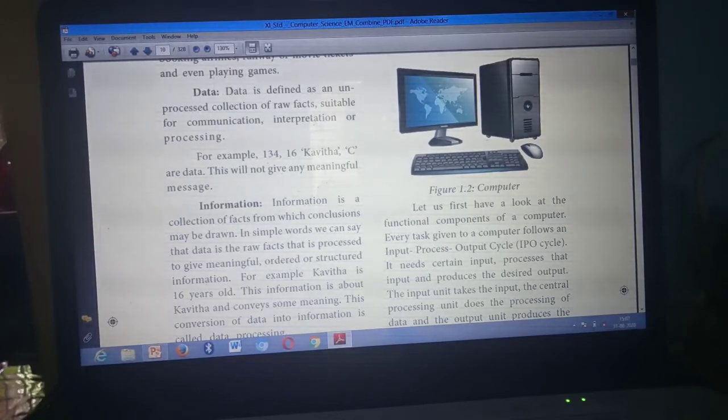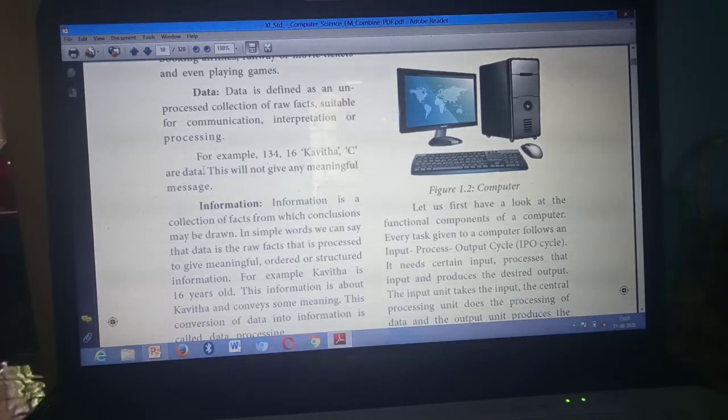From here, data means this one. First, in the tabular column, first point this one. Data is defined as an unprocessed collection of raw facts suitable for communication, interpretation and processing. This is the first point for data. Understand? This is the first point. Mark it. Data is defined. This one, first point. Information. This is the first point. Information is collection of facts from which conclusions may be drawn. This is the first point for information.